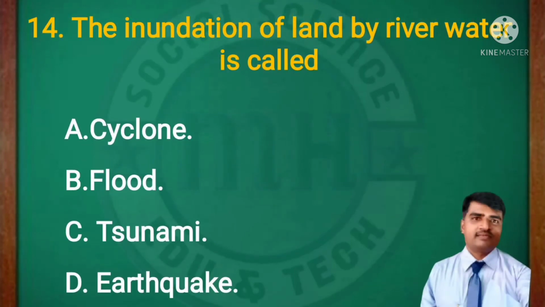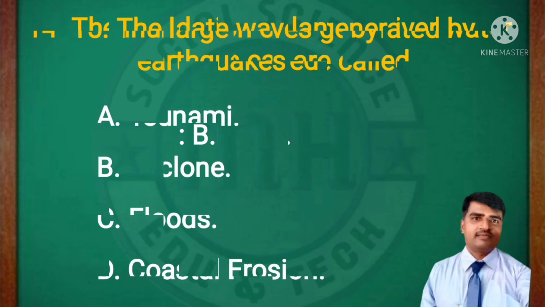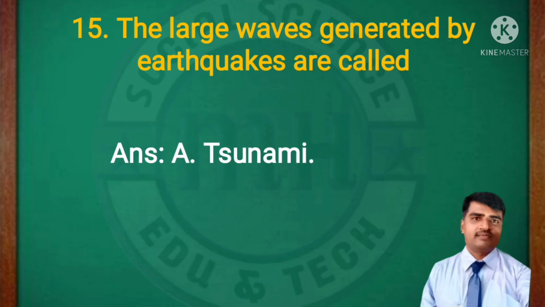The inundation of land by river water is called: cyclone, flood, tsunami, earthquakes. The right answer is flood. 15th MCQ question. The large waves generated by earthquakes are called: tsunami, cyclone, floods, coastal erosion. The right answer is tsunami.